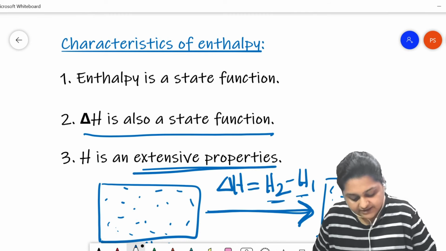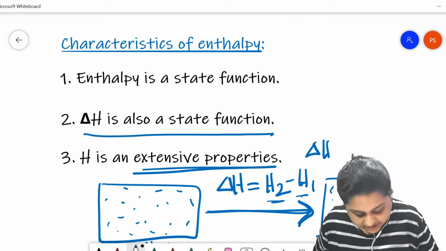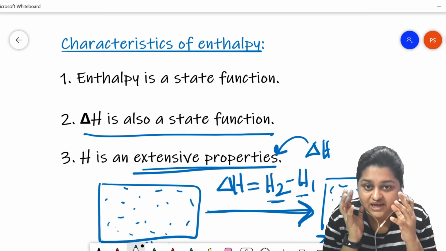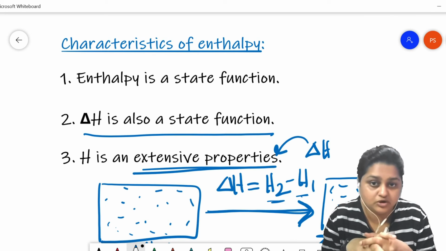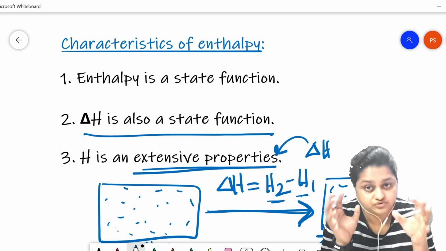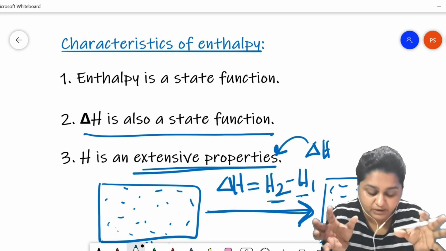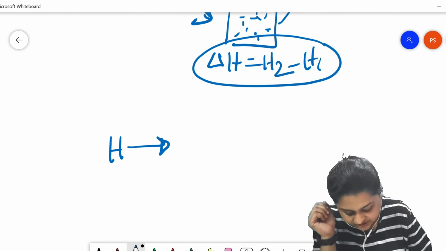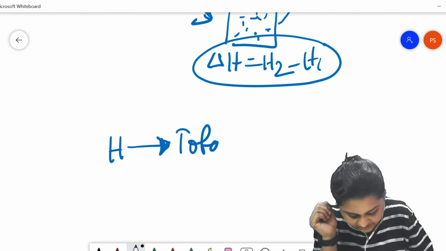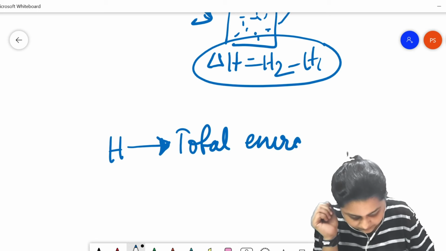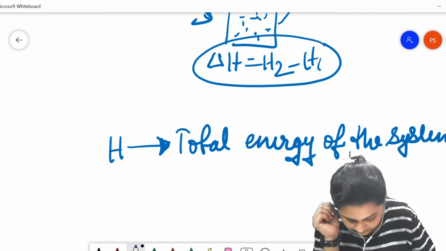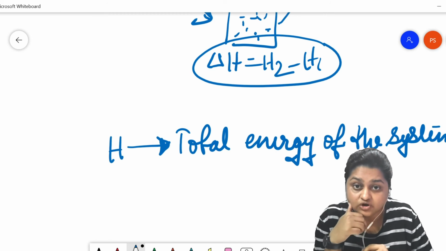H is an extensive property, so is delta H. Delta H is also an extensive property. Now by definition, extensive properties are those properties which depend on the number of constituent particles. Now H, by definition, is the total energy of the system.